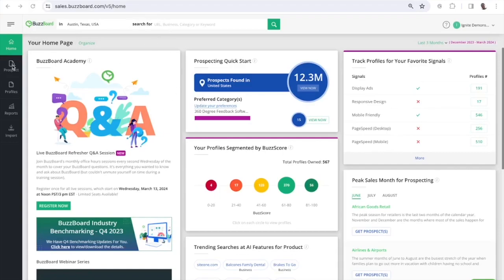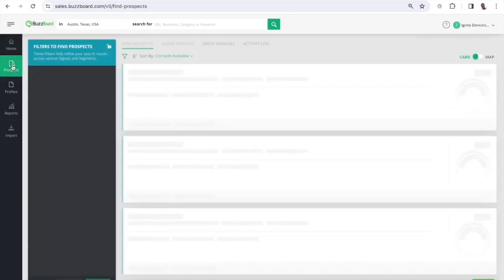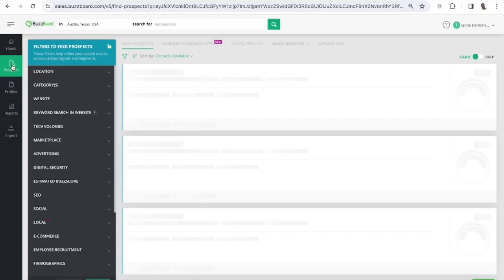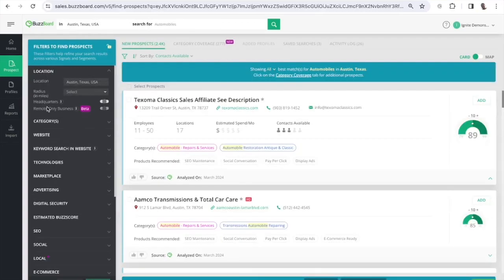The starting point for exploring the BuzzBoard database is over here in the Prospect tab. I'm in BuzzBoard Ignite, our AI-powered sales enablement platform. And we've got Austin, Texas selected here. You can see we have about 2,400 prospects that come up in the automobile category over here.